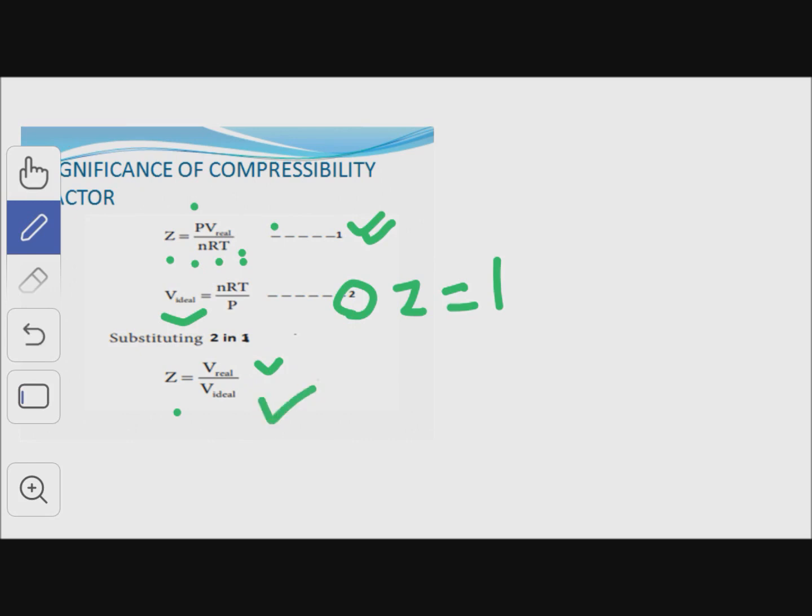It means the compressibility factor is the ratio of the actual volume of the gas, meaning the value calculated from experiments, to the theoretical value of the gas, that is V ideal. It means the compressibility factor shows a relation between the calculated value and the theoretical value of the volume of gas.